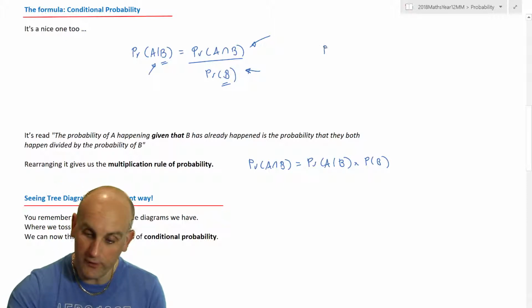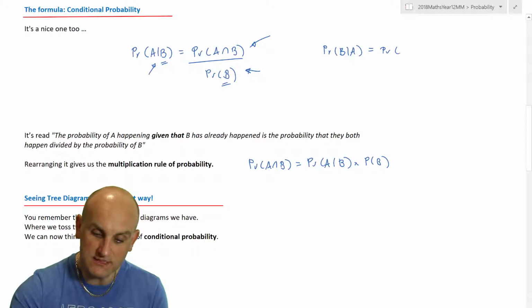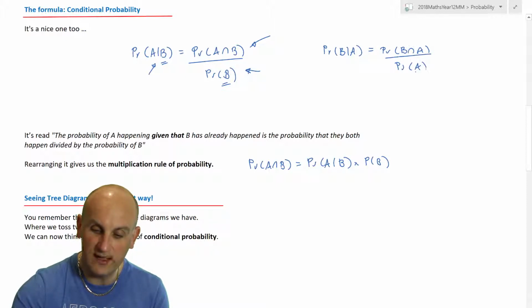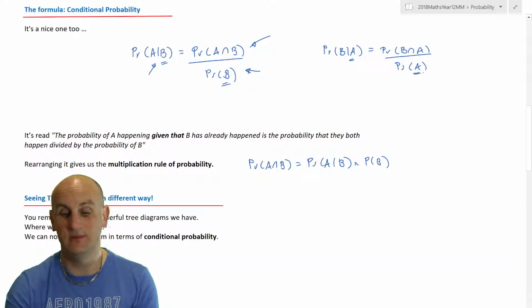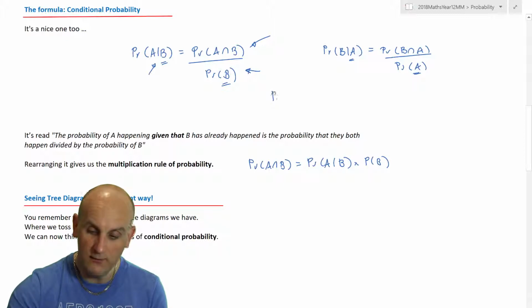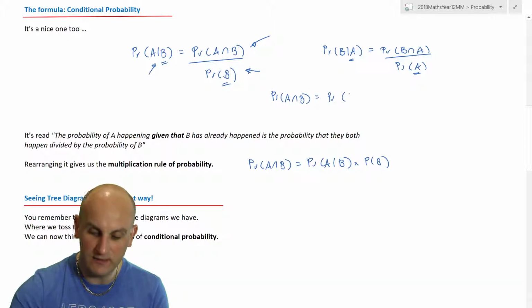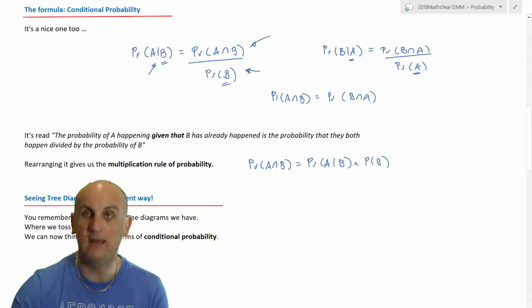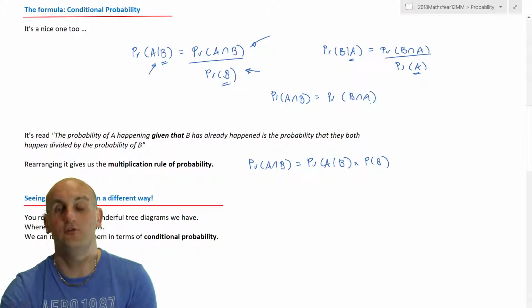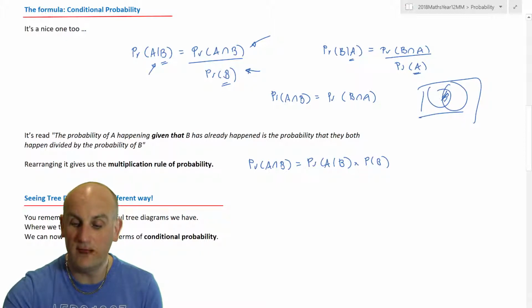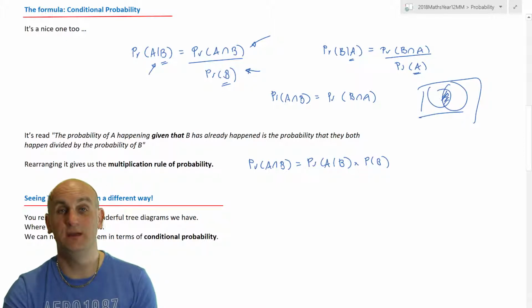I could alternately write the probability of B given that A is still the probability of B and A divided by the probability of A. That A is after the given that sign, so the A has to be on the bottom. Now also remember that the probability of A and B is going to be exactly the same as the probability of B and A, or B intersection A. Why? Because if you draw a Venn diagram, and we put those two circles, then that overlap is going to be the same whether it's A and B or B and A.